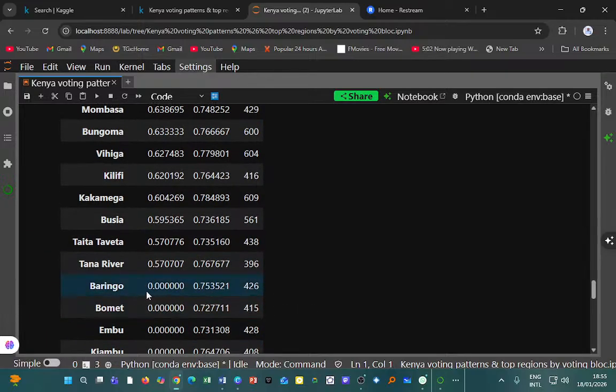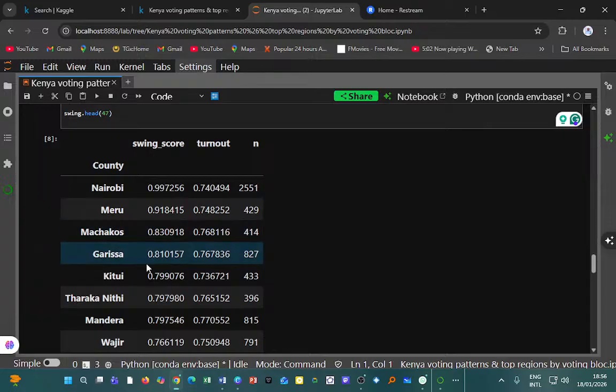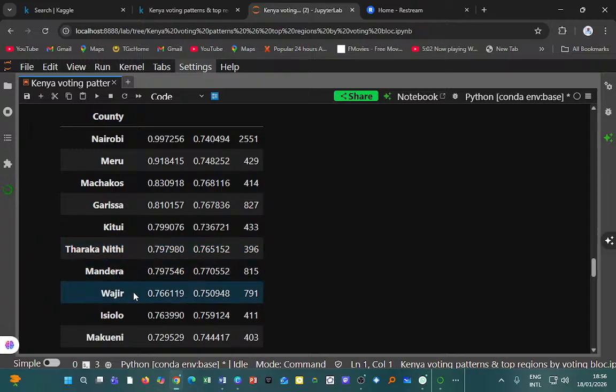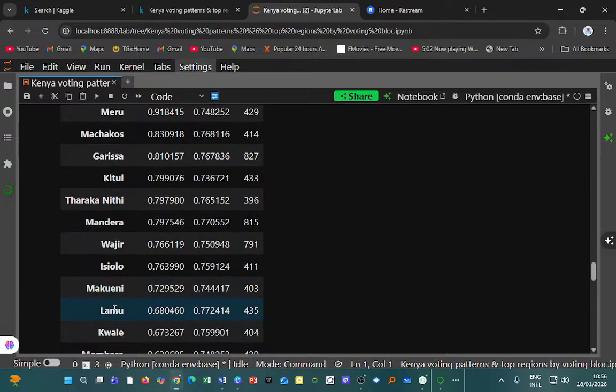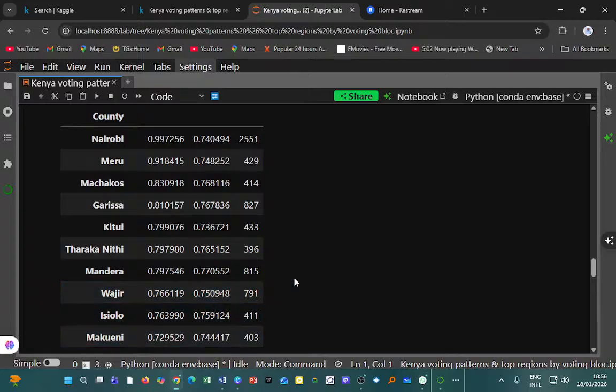These are the counties that determine a presidential election, in order: first is Nairobi, Meru, Machakos, then Garissa, Kitui, Tharaka Nithi, Mandera, Wajir, Isiolo, Makueni, Lamu, Kwale. Having concentrated on their strongholds, these are the places that if candidates put much focus, they are likely to win. I stop at that and leave it to political analysis to put more punch on it.